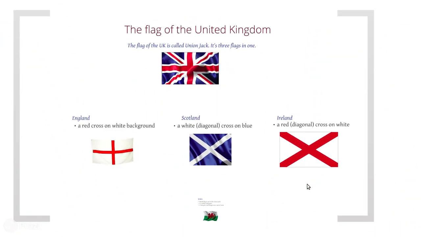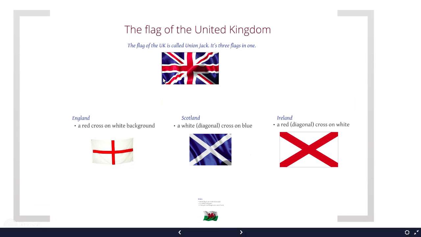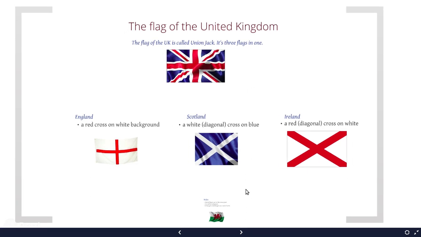Here we have the flag. You have already studied, just to review. So this is the UK flag, the British flag, okay? The red cross on a white background is the England flag. You can see here the cross and the white background. Scotland is a white cross on blue. So you can see here the white cross and the blue. Ireland is the red cross on white, so you can see here the red cross.